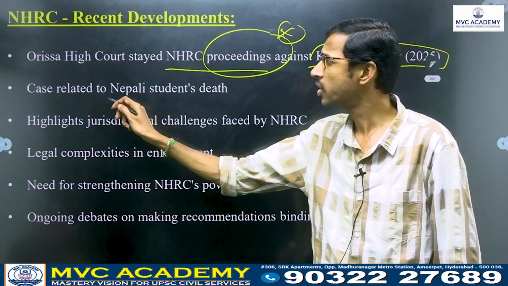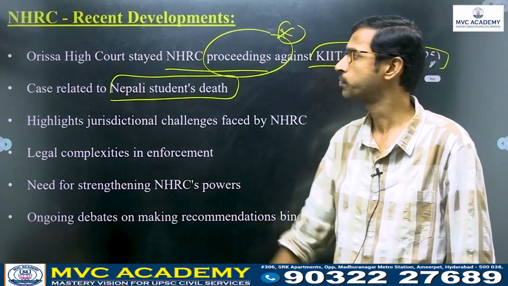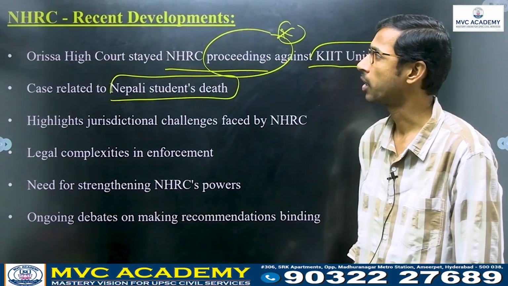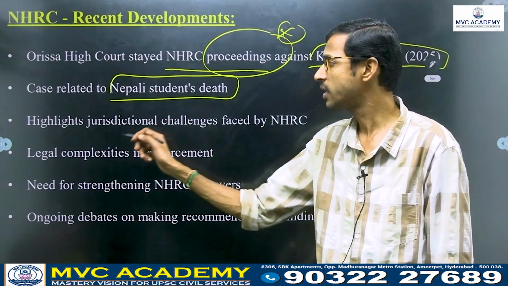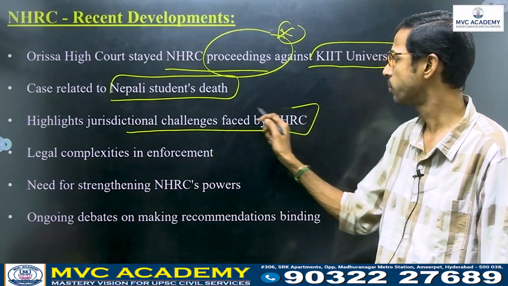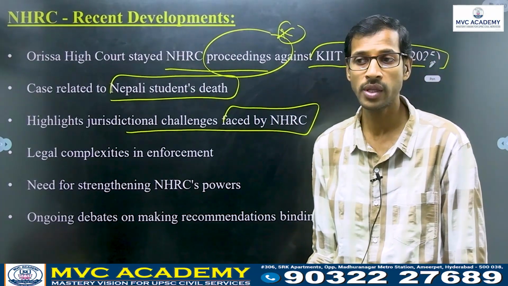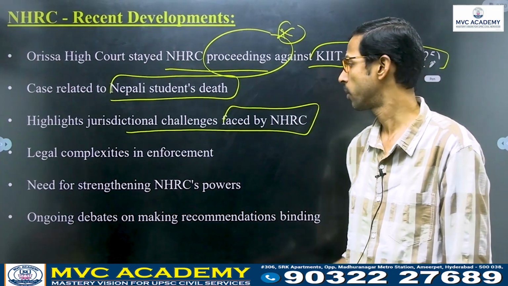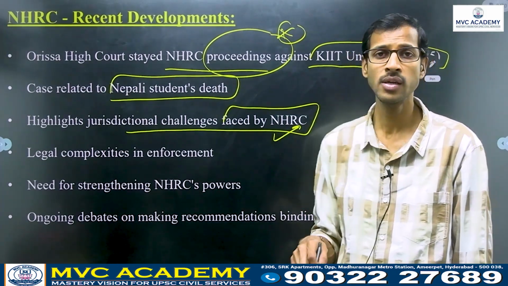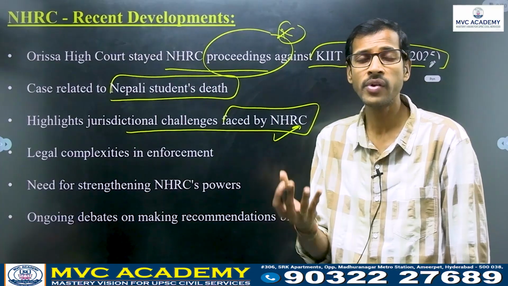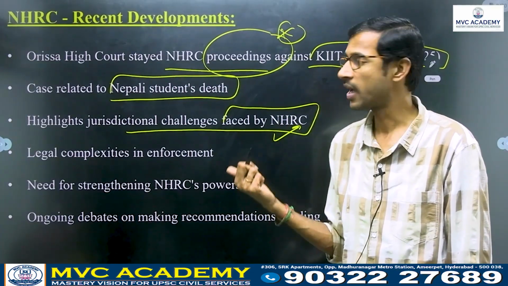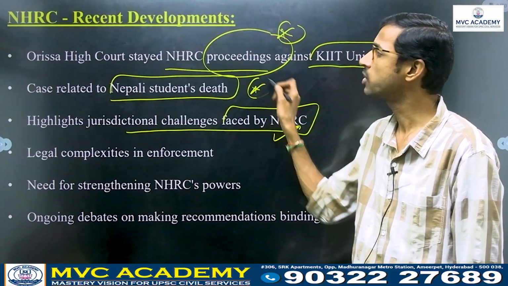This case related to the death of Nepalese students. It highlights the jurisdictional challenges faced by the NHRC. So the NHRC does not have complete enforcement powers. That is the main lacking power. We can understand this from this case.